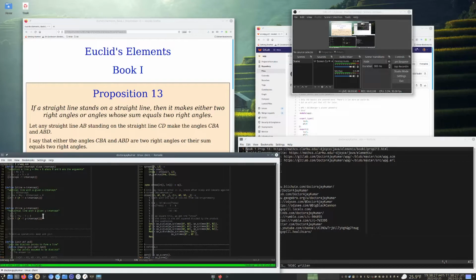So there's an implementation of it in Scheme and an implementation in Erlang. I originally did it in Erlang, but experimenting with Erlang in the console is not fun.